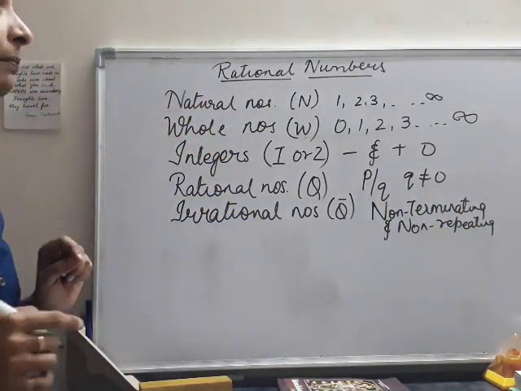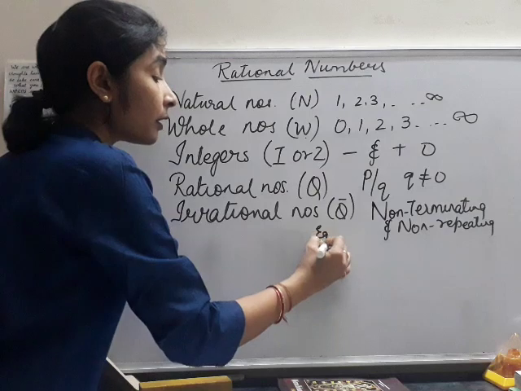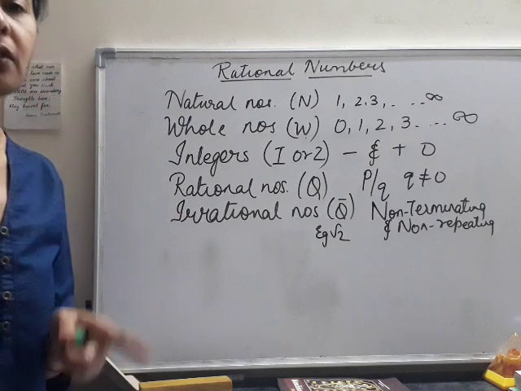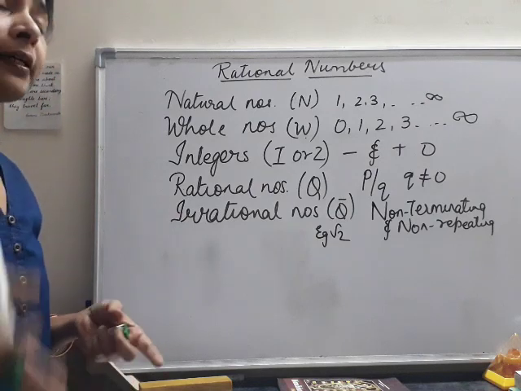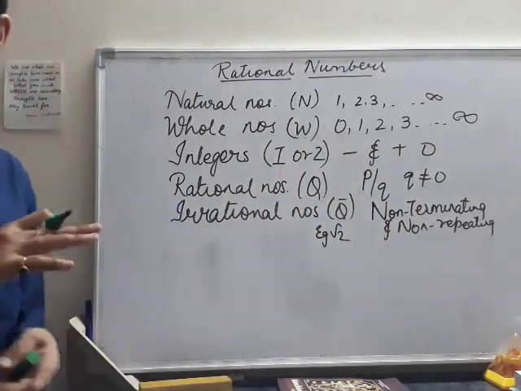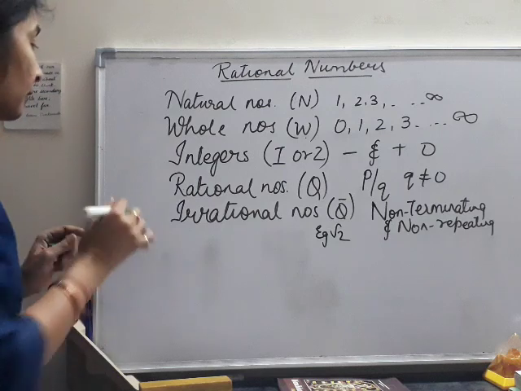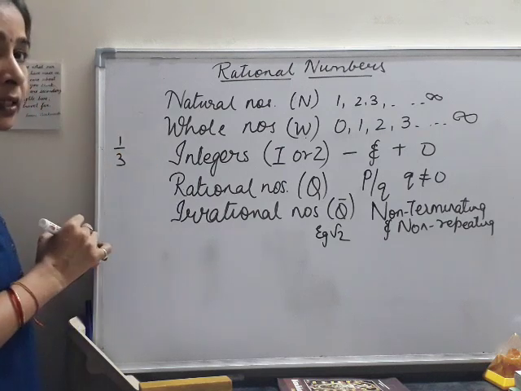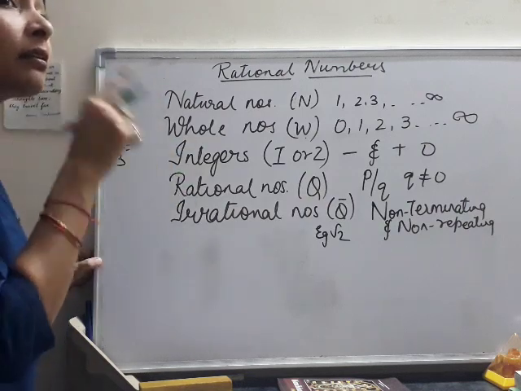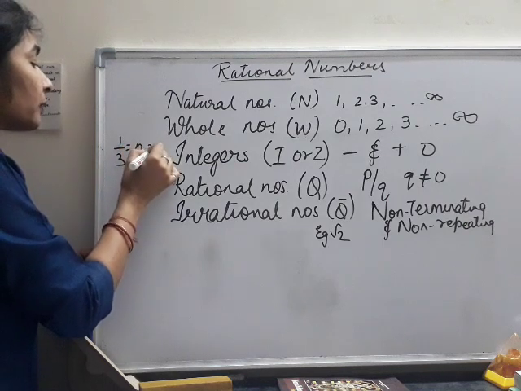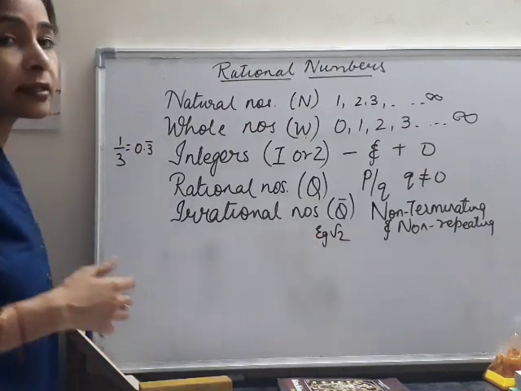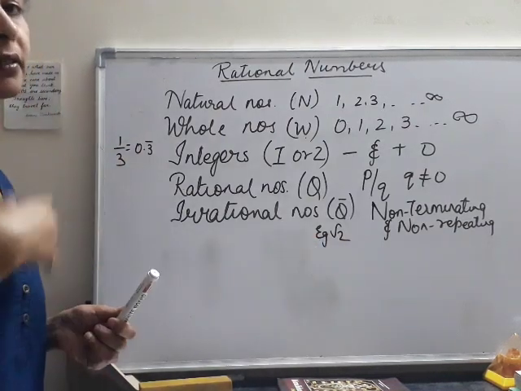An example of irrational numbers is root 2. If we calculate the value of root 2, then its decimal representation neither repeats nor terminates anywhere. Terminate means to stop anywhere. It neither stops nor repeats. Like when I change 1/3 into decimal, it comes out repeating, though it is also non-terminating. That means 0.3333 comes, so we just put a bar, 3 bar. It is nothing like that in the case of root 2. It is non-terminating as well as non-repeating.